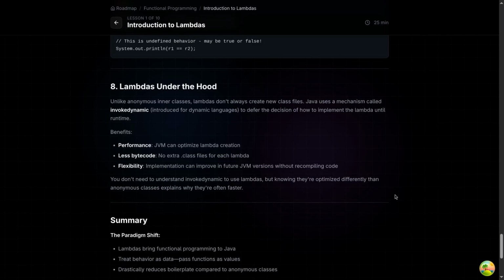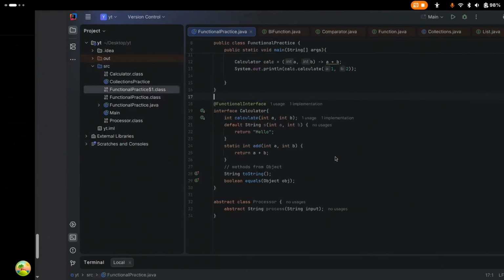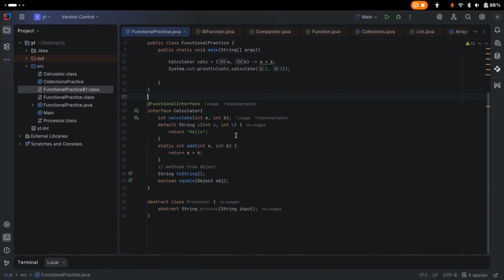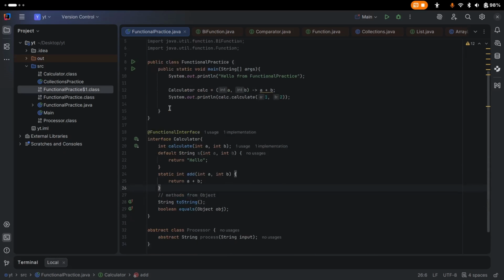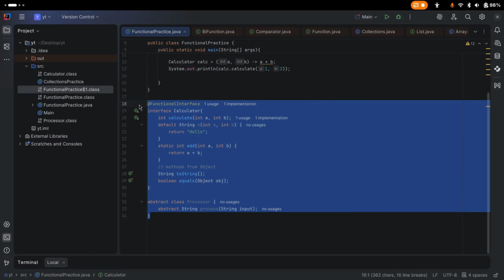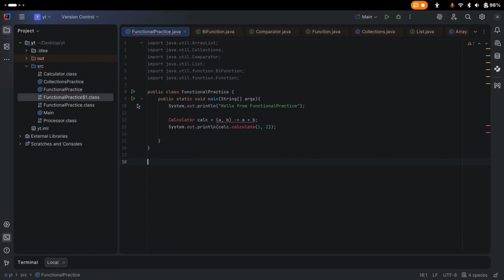And one other fundamental difference between our lambdas and anonymous inner classes, you can say any class, is that our lambdas don't refer to this. I'm talking about the keyword. So this is a very important thing. Maybe we can create something. Let's create one example so we can understand better.